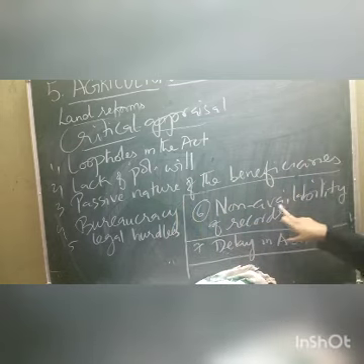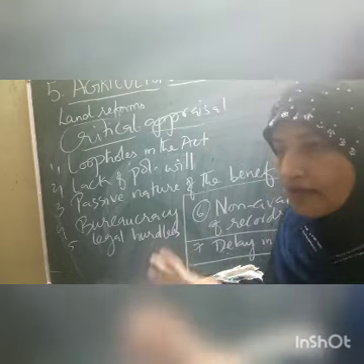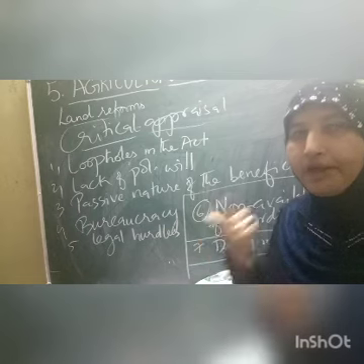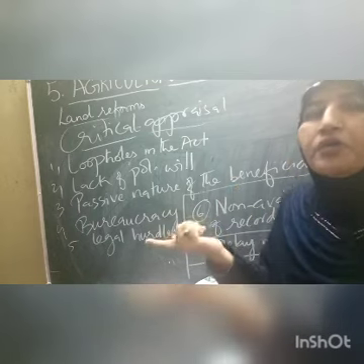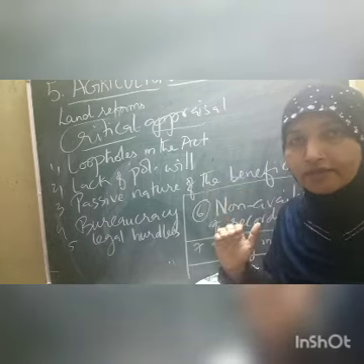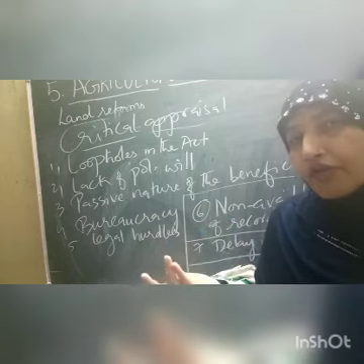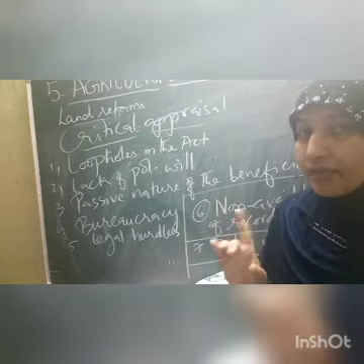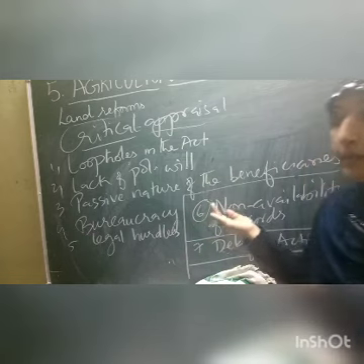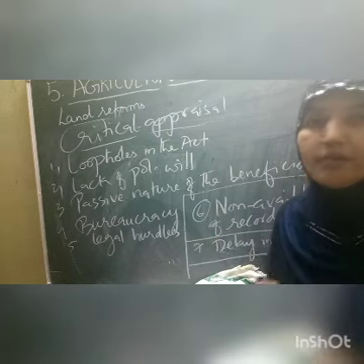Then non-availability of records. Children, these zamindars, jagirdars and mahalwars completely played the game, and there is no record for most of the lands. When the government asked them to submit their lands through this act, most of the zamindars submitted only 50% of the records. The remaining records were not submitted. So it is just a word that records are not available, and when the records are not available, it is difficult for the government to seal that land immediately.